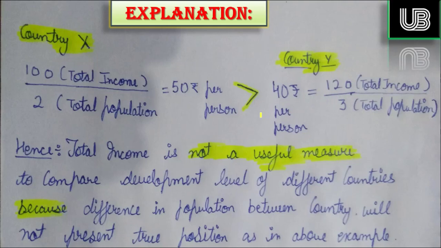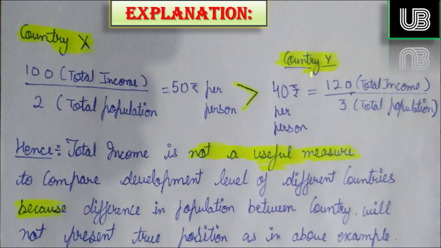So if we see just the total income, X has 100 rupees and Y has 120 rupees. So it is obvious that Y is richer, it has 20 rupees more. But is it true? And how? The country X has only 2 people. So if we divide these 100 rupees between these 2 people, the average income will be 50 rupees per person.